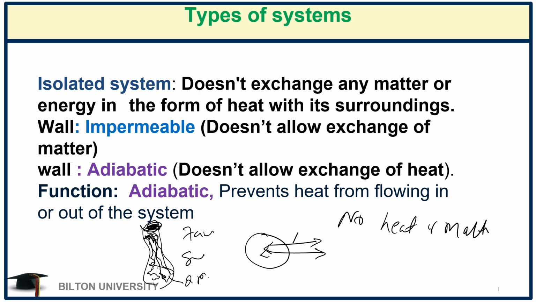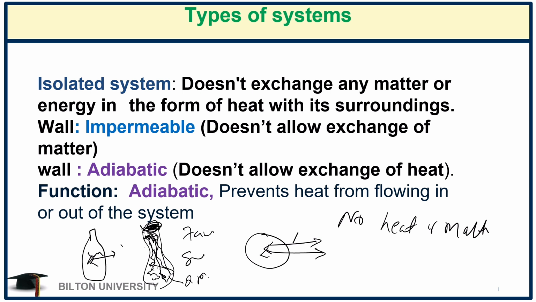If you look at that thermoflask, there's a material which is an insulator, and this one cannot allow the exchange of heat or matter between the system and the surrounding. When you come back at, let's say, 4 and you want to take your tea, it is still hot because there was no heat lost. With the isolated system, most of them are insulators.